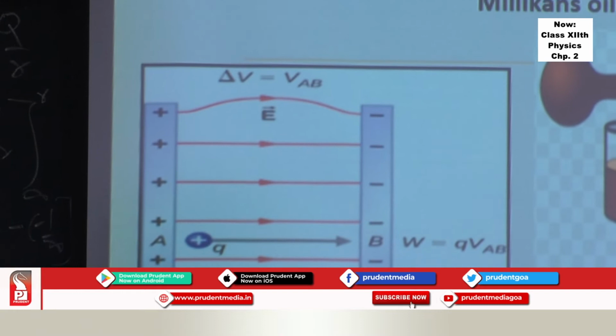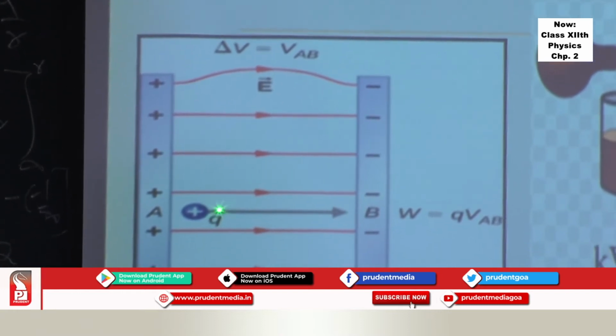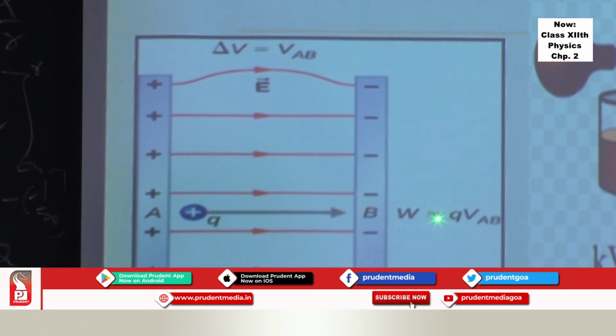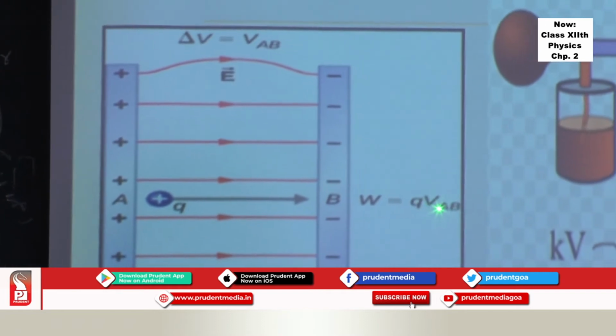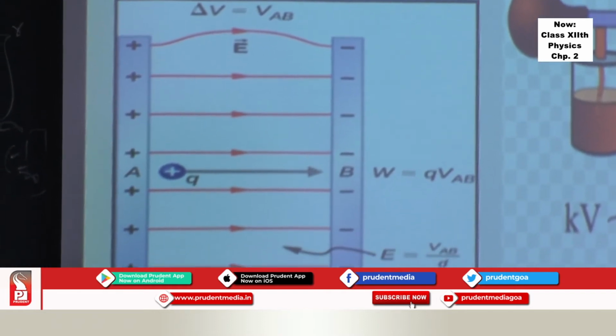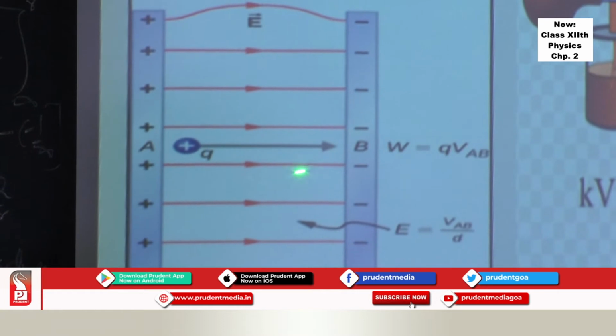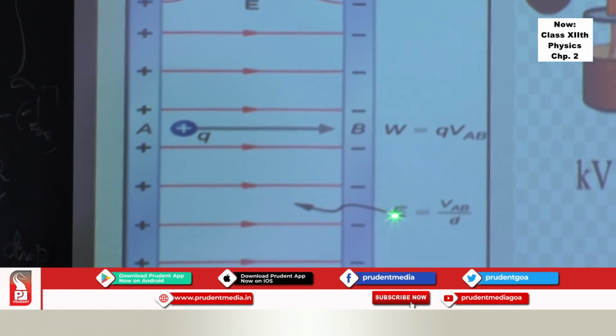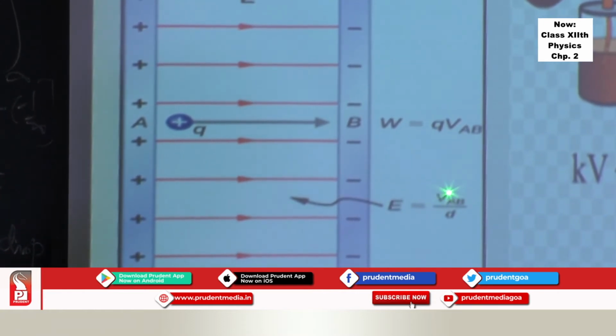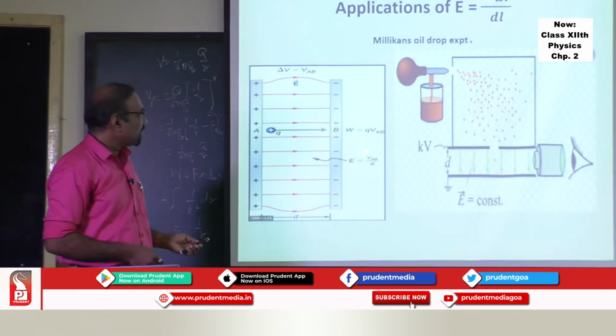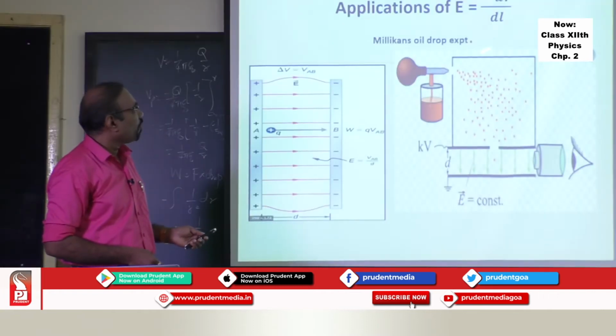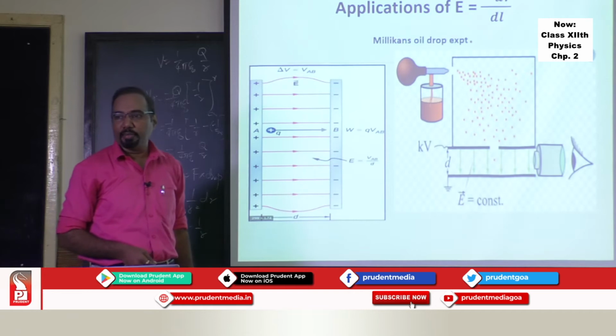Then we can find what is the work done in taking a charge from one point to another point, that is Q into VAB. And if you want to find out the electric field between these two plates, electric field is nothing but potential difference upon distance. This is the application of the same formula, E is equal to minus dV by dl.